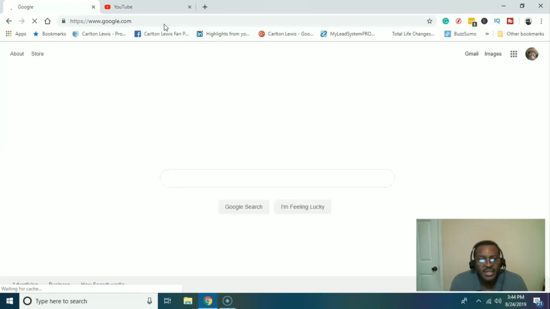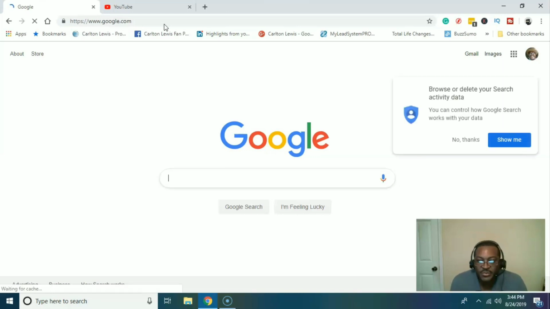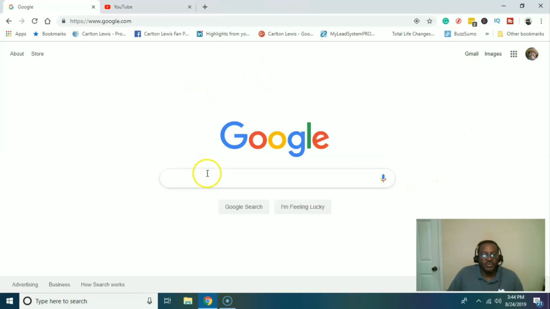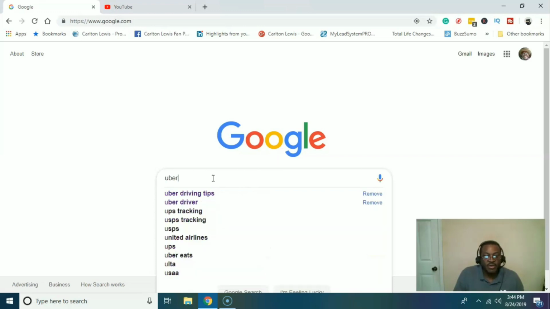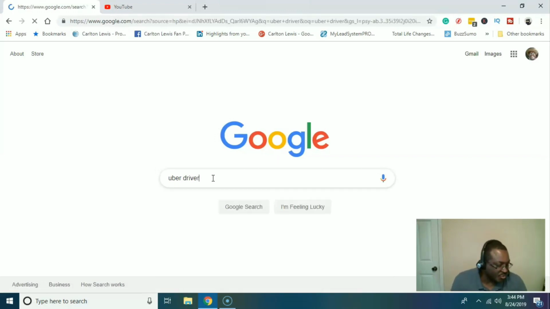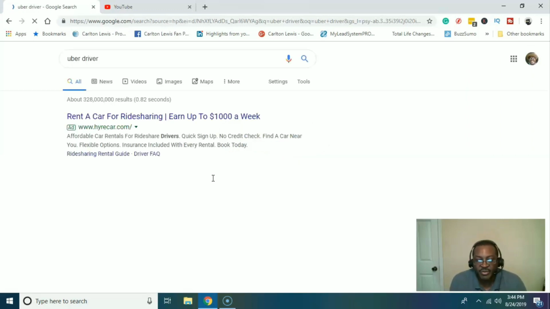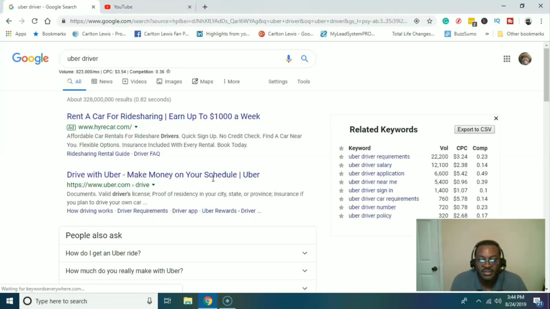So it's going to take a little time for my computer to move a little faster. I don't have the most high-end computer. My phone speed is much better than my computer. And here we go. So I use a few tools, and I'm going to go over these tools as we go along. I'm going to type in Uber drivers, just like Kelvin showed you guys at simpledriver.com. He put a video up the other day, and he just showed you guys some good stuff. So I want to actually give you guys the game as far as that is concerned.